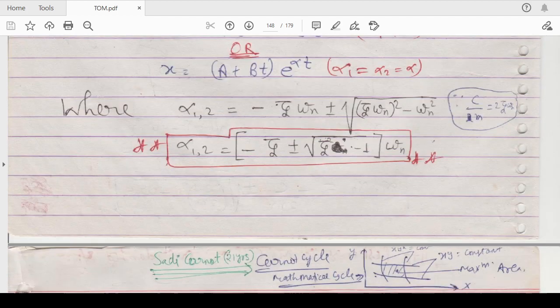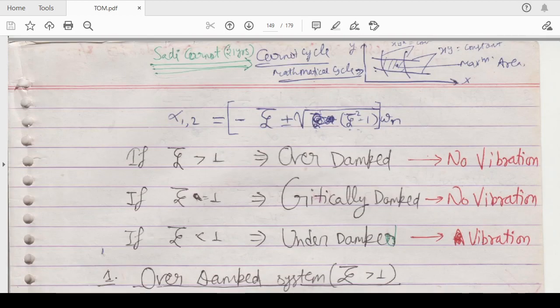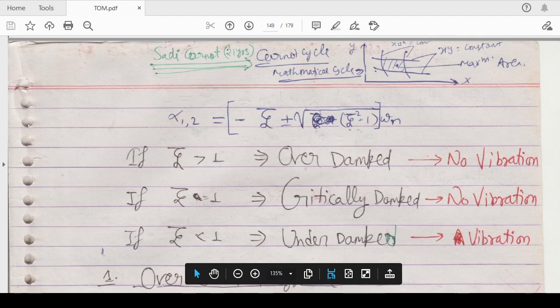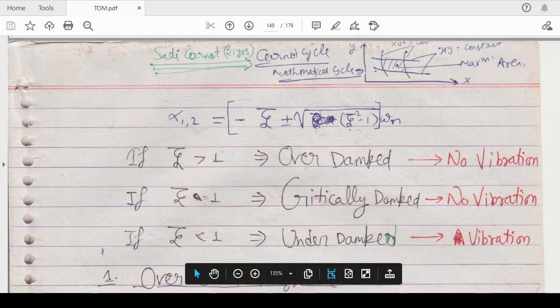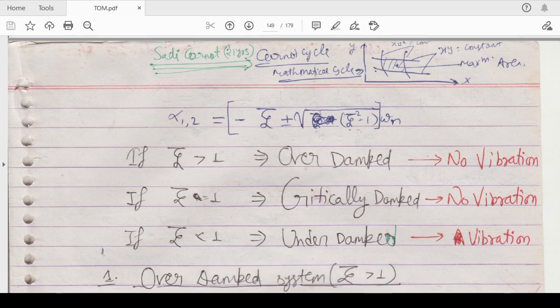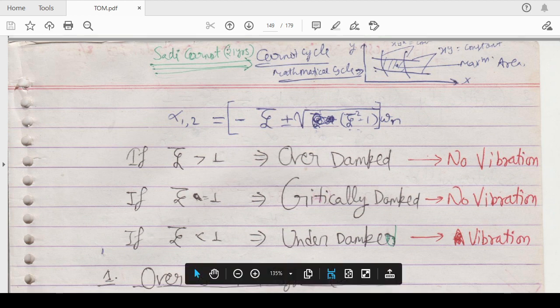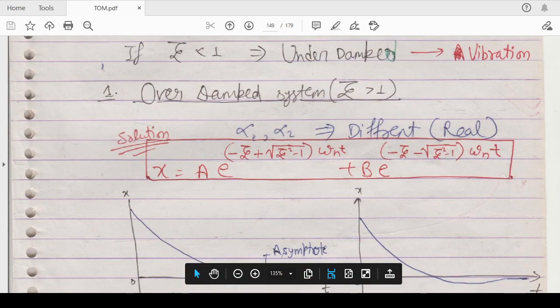And this zeta will tell you that if your zeta is greater than 1, then that kind of vibration is overdamped vibration. If it is equal to 1, then that is called critically damped, and if it is less than 1, means you are not able to damp all the vibrations of that vibrating system, that is called underdamped vibration. So let's see how you can categorize these three types of vibration.